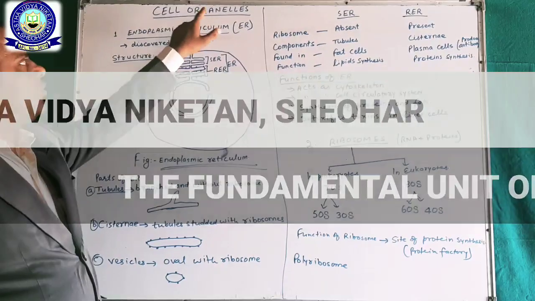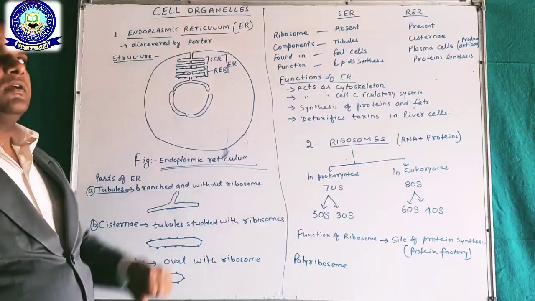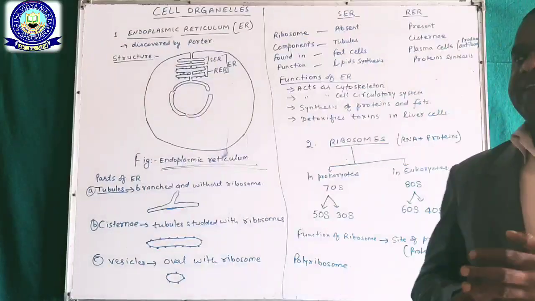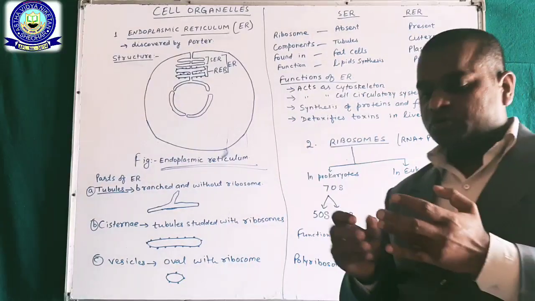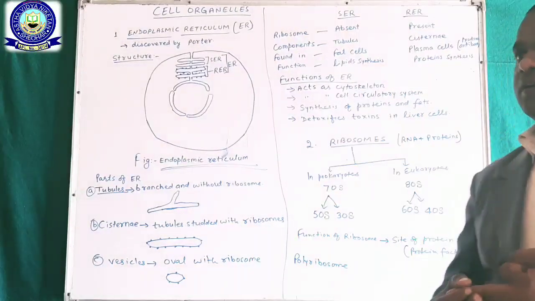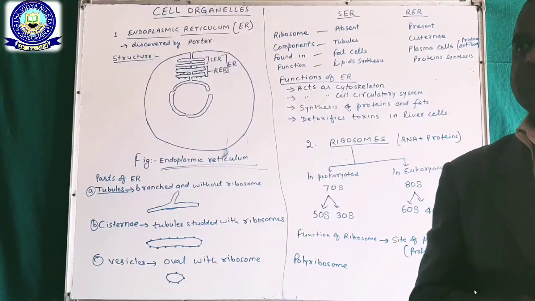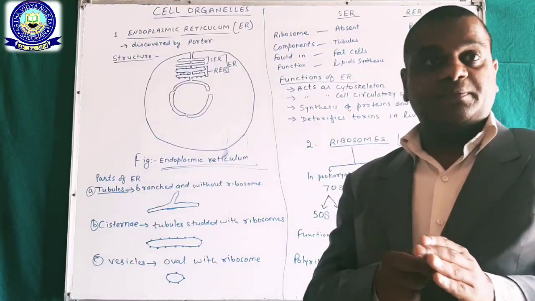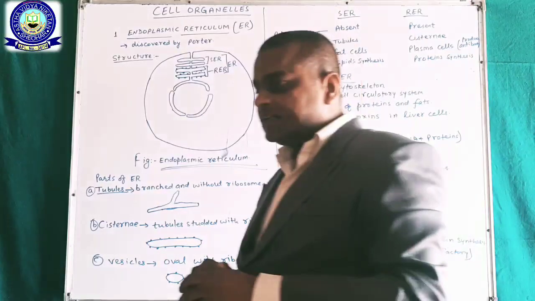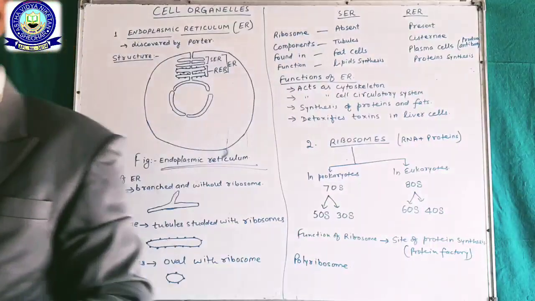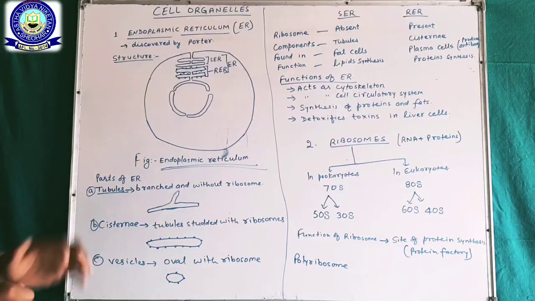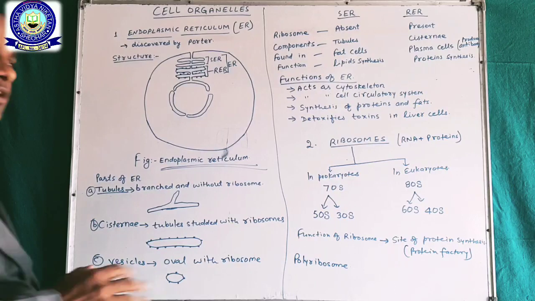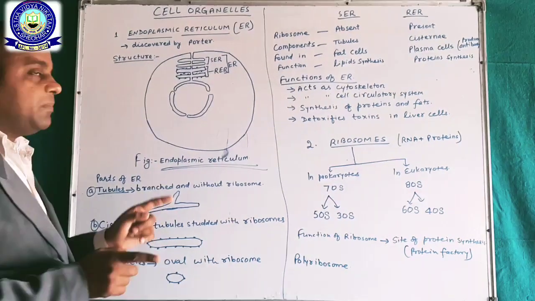Their cell organelles. There are some cell organelles like endoplasmic reticulum, ribosomes, mitochondria, Golgi apparatus, lysosomes, and chloroplast in plant cell, vacuole. These all are cell organelles. We are going to learn one by one.